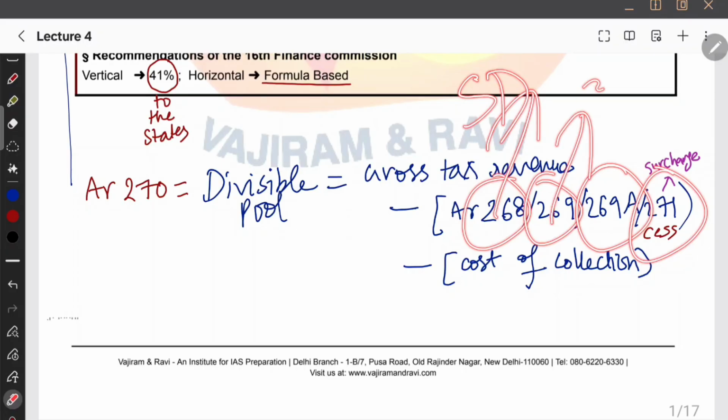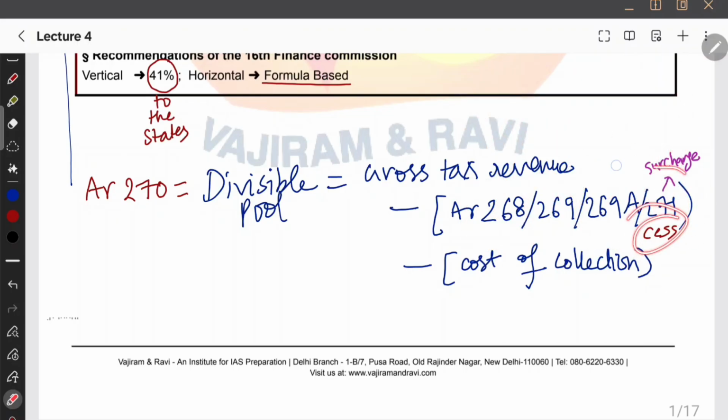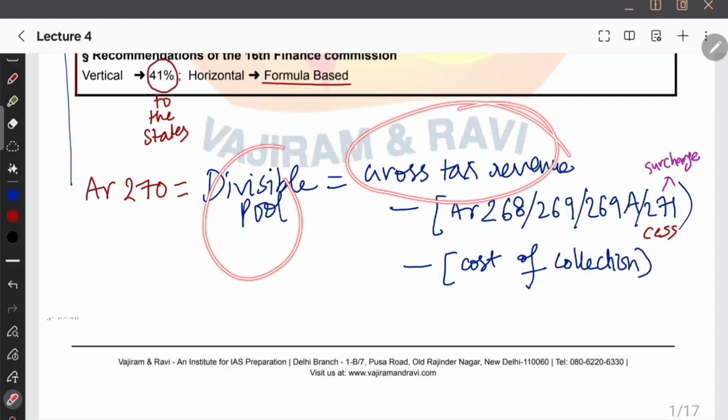268 is about the stamp duty, 269 is interstate duty, aviation turbine fuel, other fuels, natural gas, etc. And 269 IGST, and 271 is surcharge, and we are also including cess. So all of them are removed from the gross tax revenue, and cost of collection is also removed, and whatever is remaining left, that is under the divisible pool.